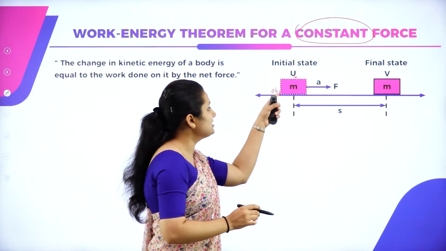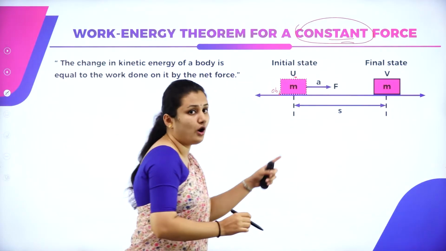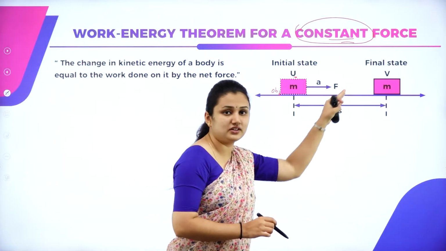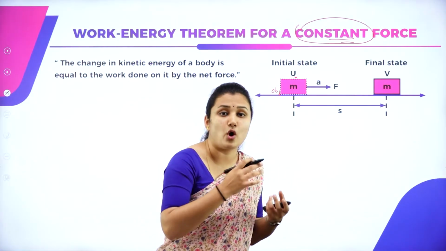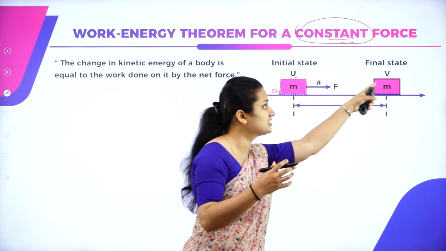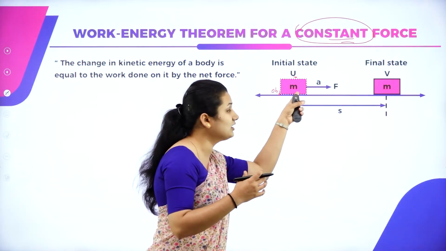So I'll apply some constant force on the object. So the body which has mass m will start to move in the forward direction. So when I apply constant force, the object is moving with some velocity v. That means a moving body possesses kinetic energy.